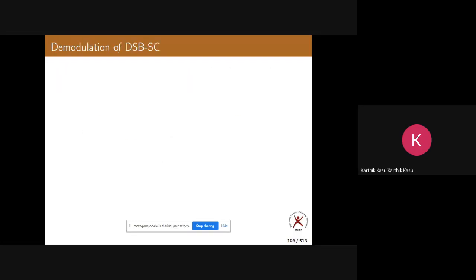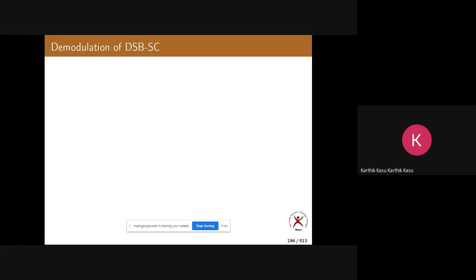So what is the bandwidth of DSBSC? Anybody? 2W. 2W, just like AM. So there is no change in the bandwidth, but there is a change in the power efficiency. When it comes to bandwidth, AM and DSBSC are the same. Both are using 2W bandwidth.